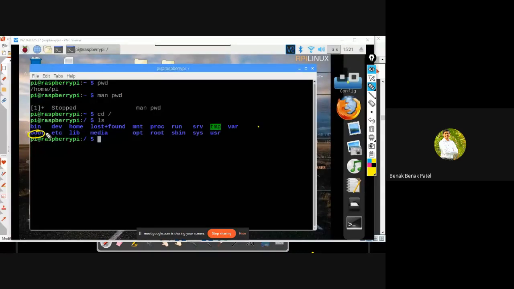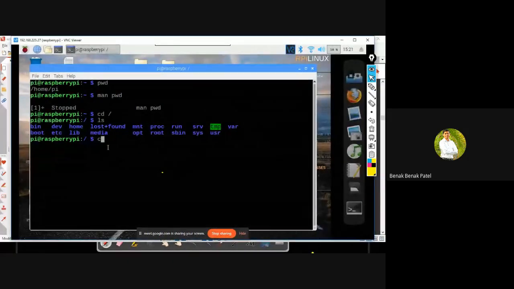I'm supposed to enter into boot, and in order to do so, I've got to change my directory. So I'll make use of the command cd boot,